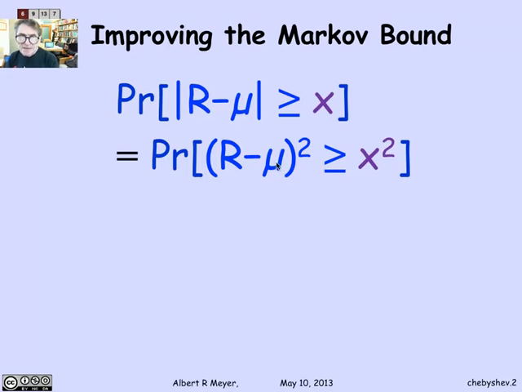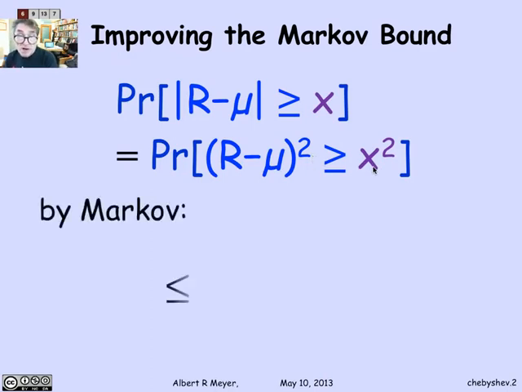Now, what's nice about this is, of course, that R minus mu squared is a non-negative random variable to which Markov's theorem applies. The square of a real number is always going to be non-negative. So let's just apply Markov's theorem to this new random variable, R minus mu squared. And what does Markov's bound tell us about this probability that the squared variable is greater than or equal to an amount x squared?